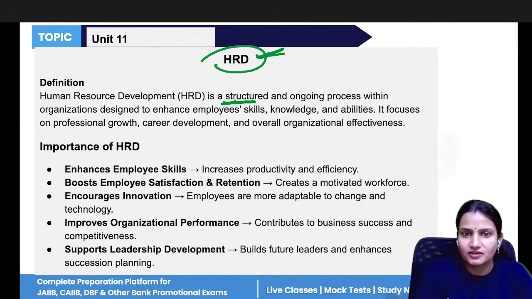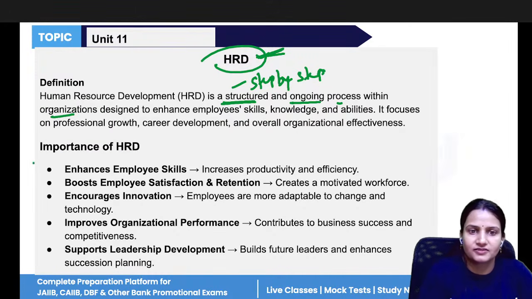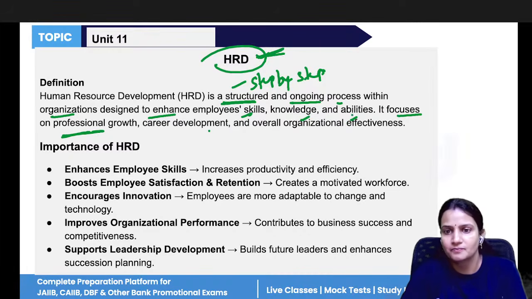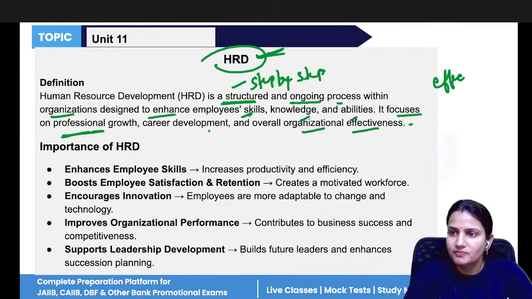So it is a structured, means step by step, and ongoing process within the organization. It is designed to increase the employee's skills, knowledge and abilities. It also focuses on professional growth, how people will grow, how their career will develop. And if people grow and their career develops, they will always focus more on working. And with that, the organization will achieve its goals in an effective manner and with full efficiency.